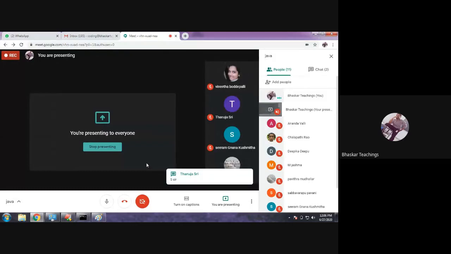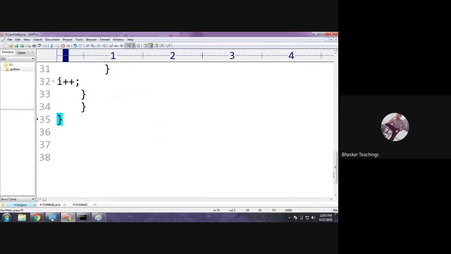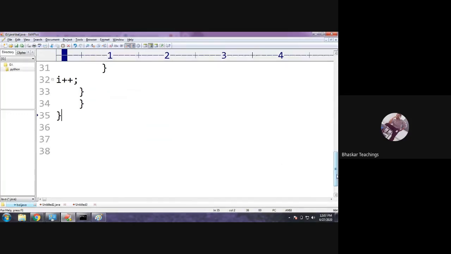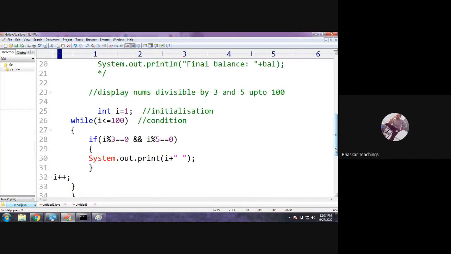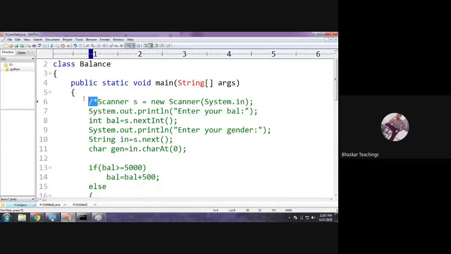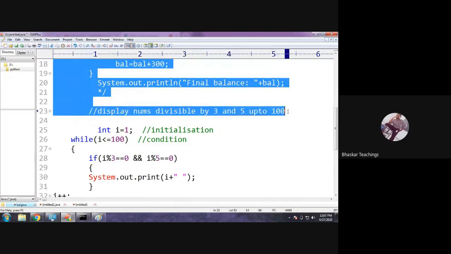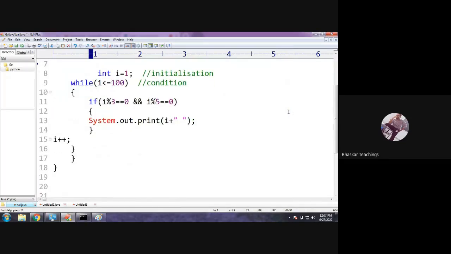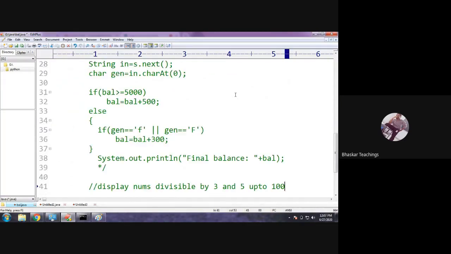So let us see. Now we shall write a program for this. First we need to write an input, right? First we need to ask him to enter. So let me remove this comment and put the comment here. Okay, let's remove all this. Cut up to here. I pasted it somewhere here.